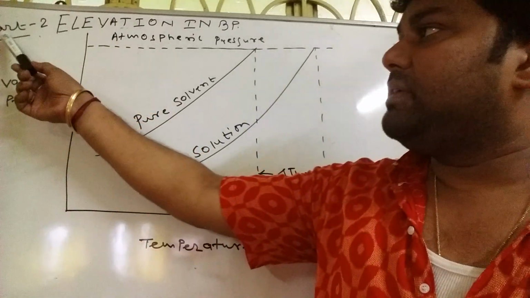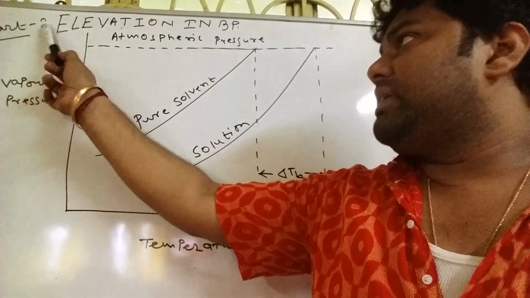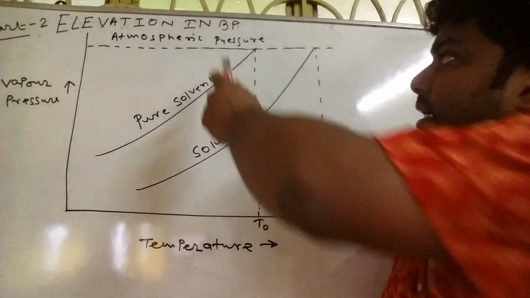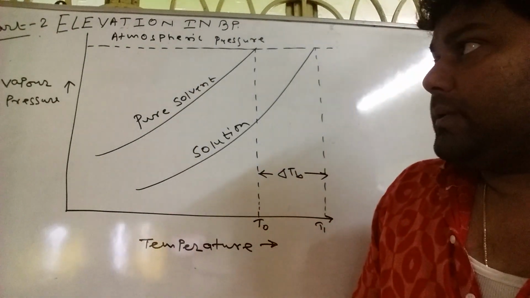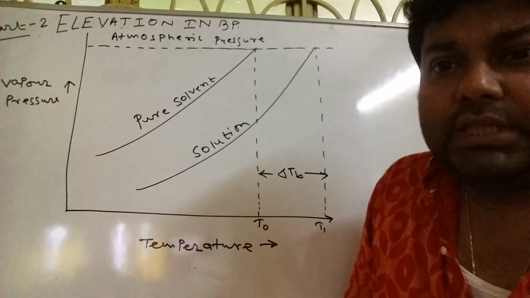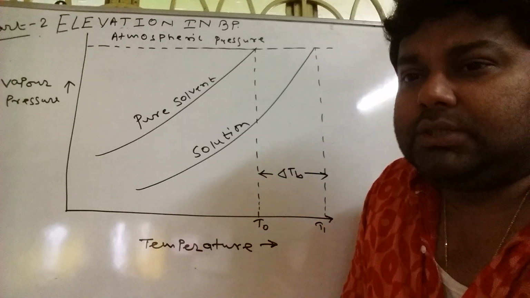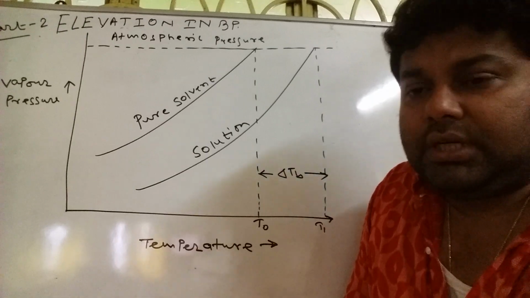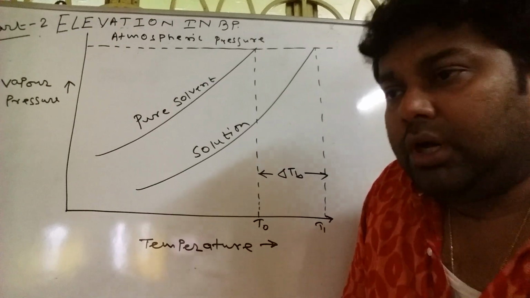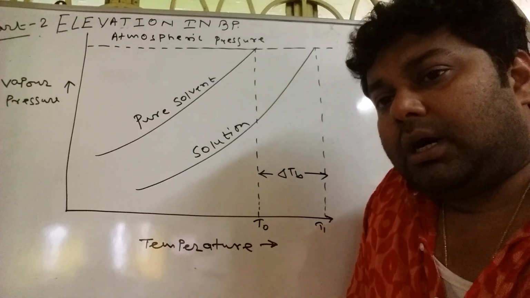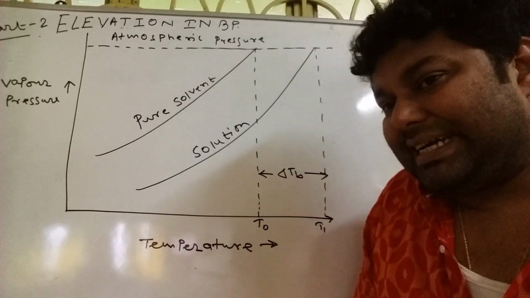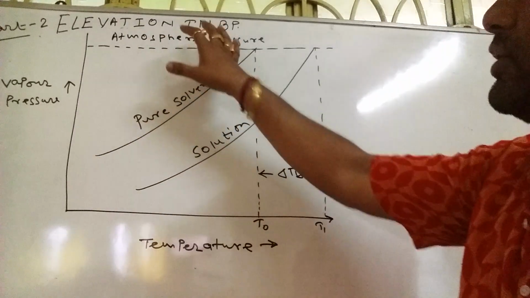You can understand we have given the heading as part 2, elevation in boiling point. Elevation in boiling point is the topic name. Some of you have already covered the first part, that is solution. What is solution? What are colligative properties? What is vapor pressure? What is the relative lowering of vapor pressure? Raoult's law. All of this was in part 1, and I have made a video on that also. I will also upload it for those people who have missed that class. And right now we are going for the elevation in boiling point.